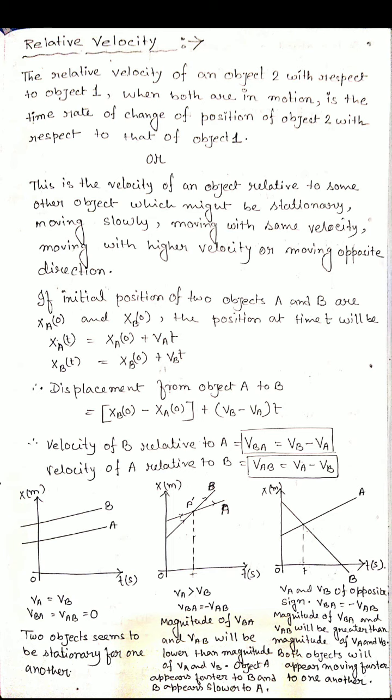If two objects move in a straight line with velocities VA and VB, and VA equals VB, that means the distance between them is always constant. So the two objects seem to be stationary for one another because both have the same velocity. Observer B also sees A at rest.